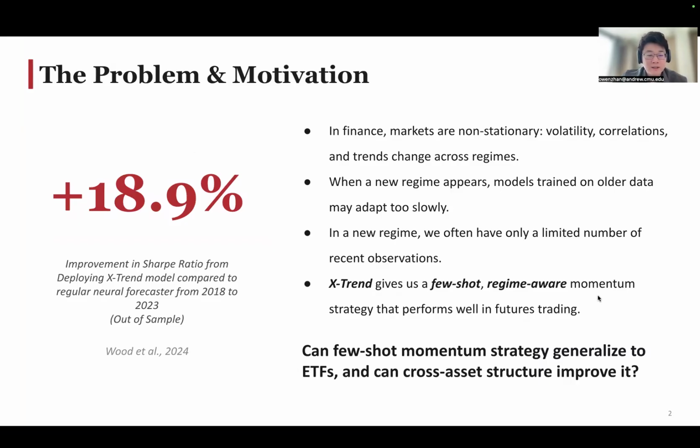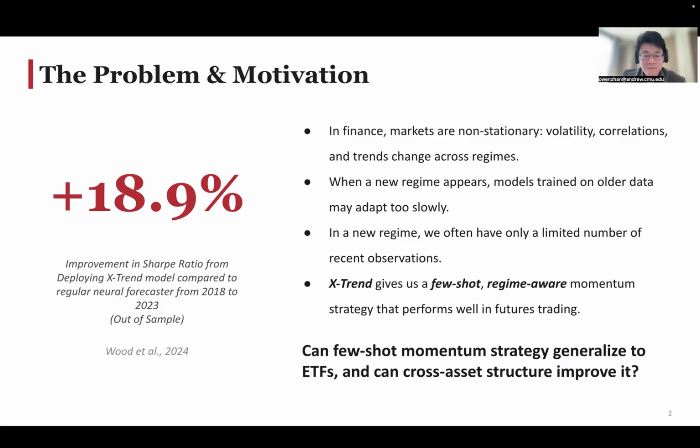So the financial markets are non-stationary. When a new regime hits, a momentum strategy trained on older data adapts too slowly and will lead to potential losses. And by definition, in new regimes, we only have limited observations to train our model. Thus, we discovered X-trend, which is a few-shot, regime-aware momentum strategy proposed by Oxford scholars that utilizes deep learning.